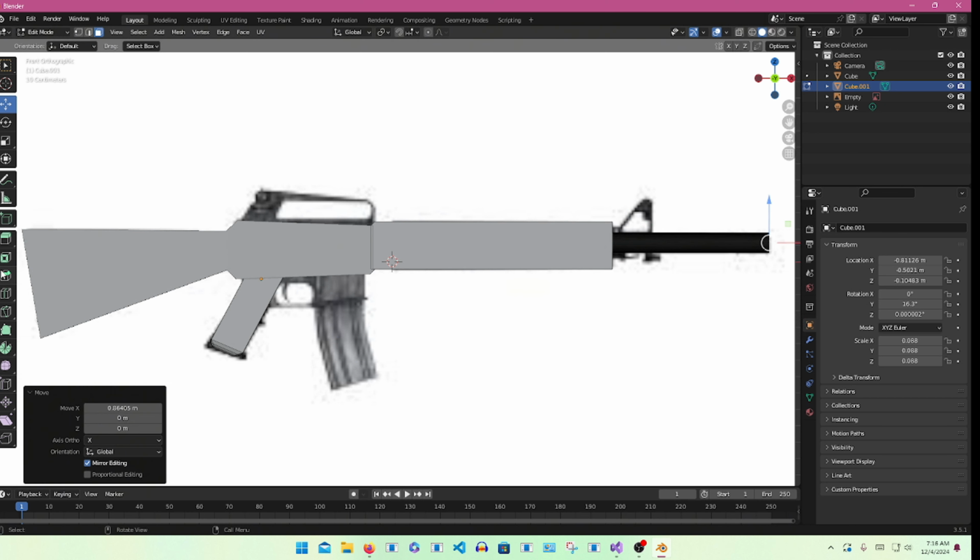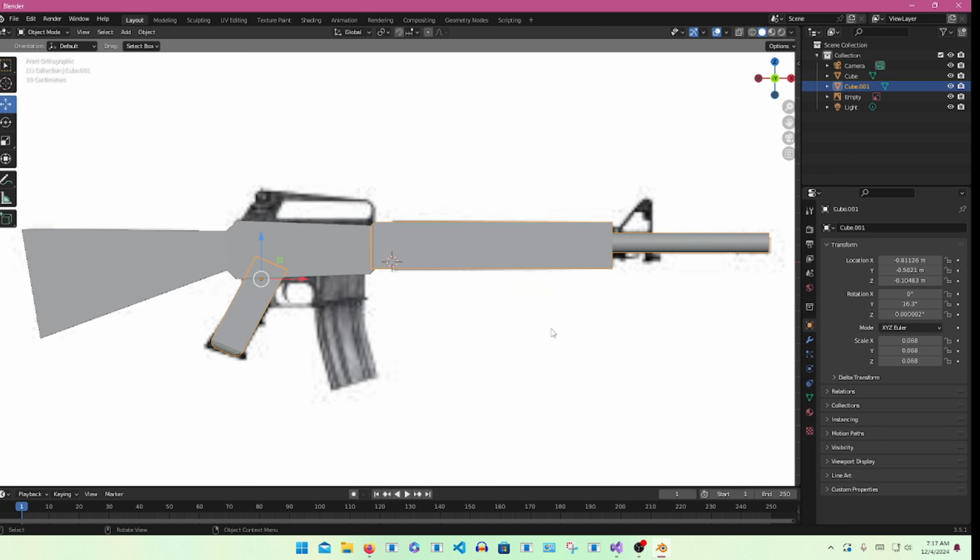Then select the top part and drag it out. We're almost done with our gun, we just have to make the second handle.